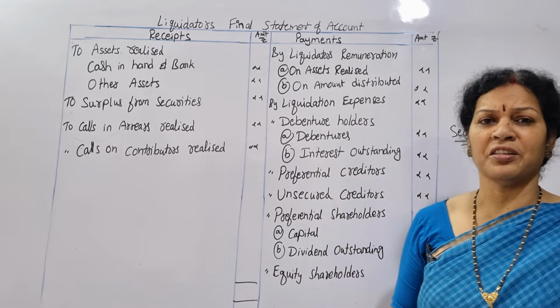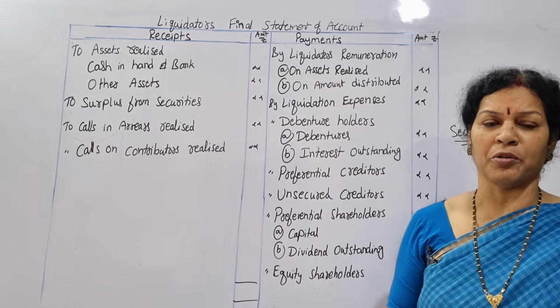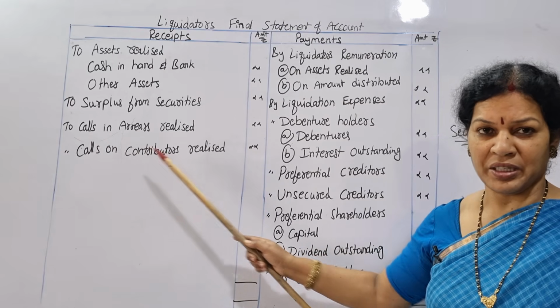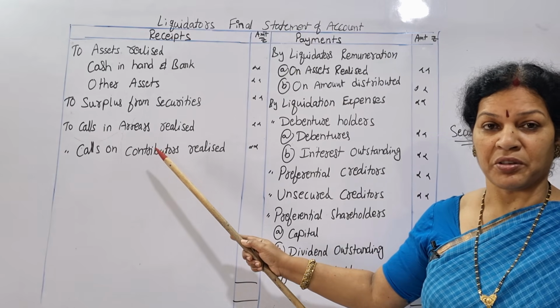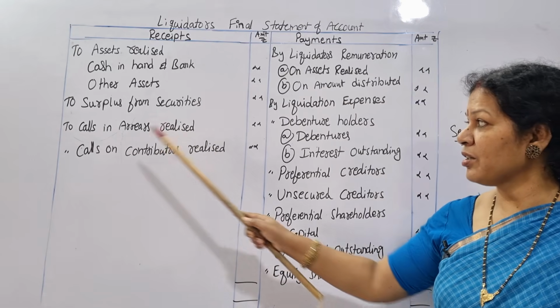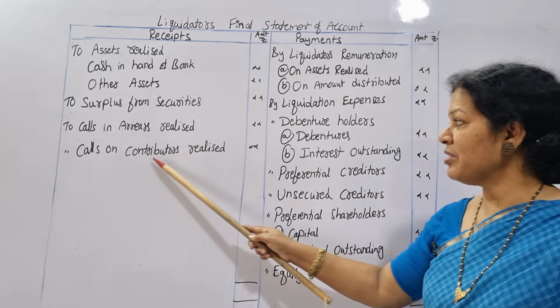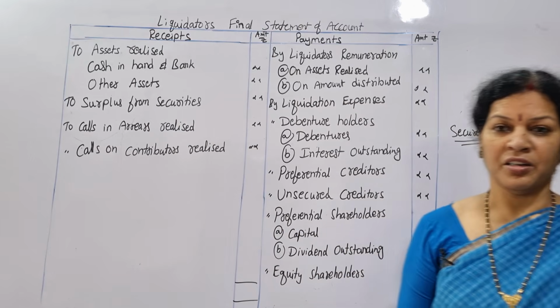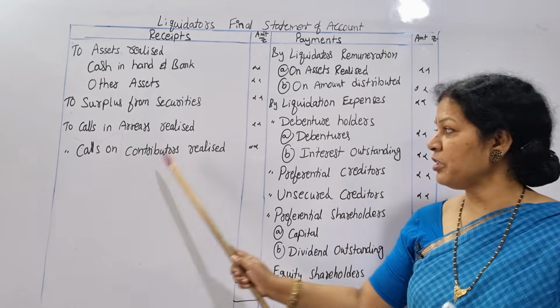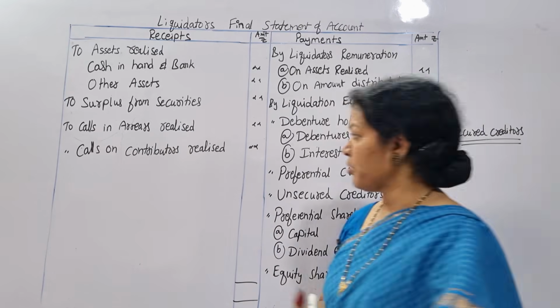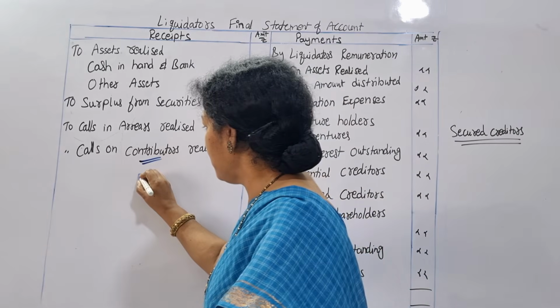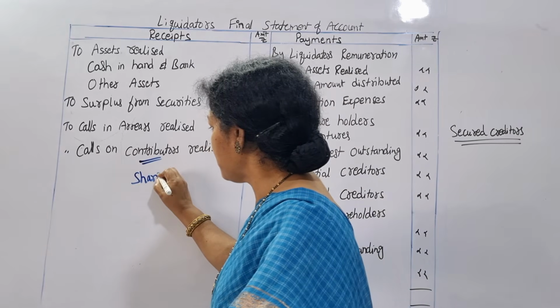Sometimes you may get income also, so whatever you get through the calls, the extra amount, that is calls in arrears realized. Third point. And the last one is calls on contributors realized. Contributors are nothing but shareholders only.